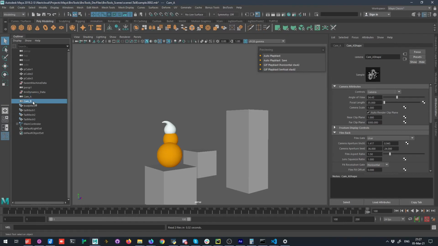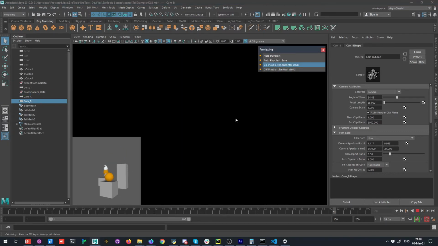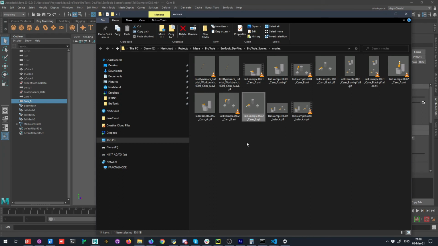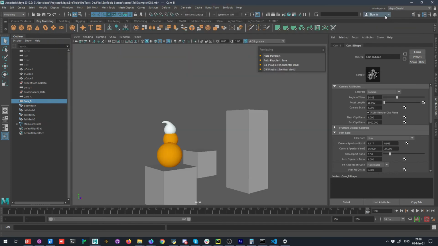I find it useful while working with changing parent spaces of objects for rigs that don't perform automatic matching on switch. GIF Playblast will render a 300 by 300 pixels playblast from multiple cameras and then stitch them together into a single horizontal or vertical video. It will also convert it to GIF. Note that it looks for cameras which names start with cam followed by an underscore. When done, it will open the folder where they are rendered to. Note that it requires FFmpeg to be installed on your system.